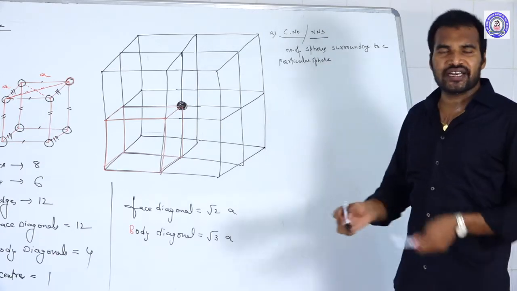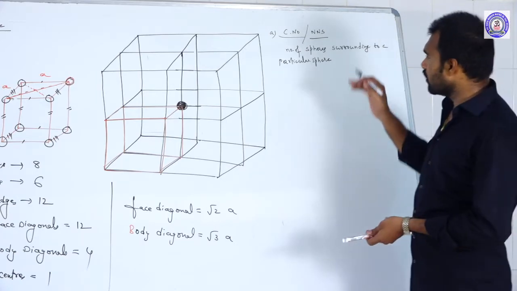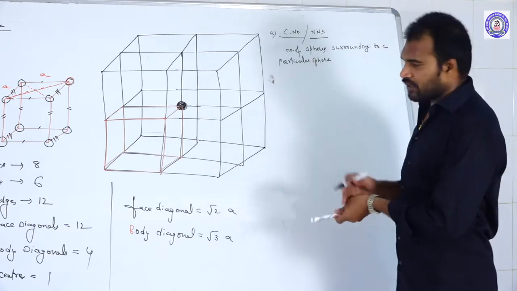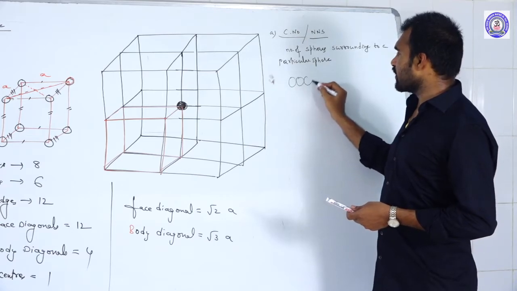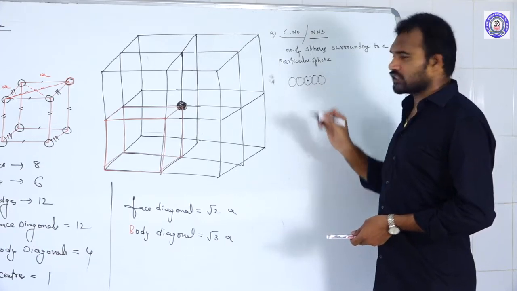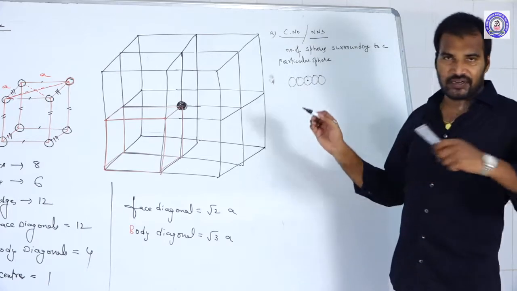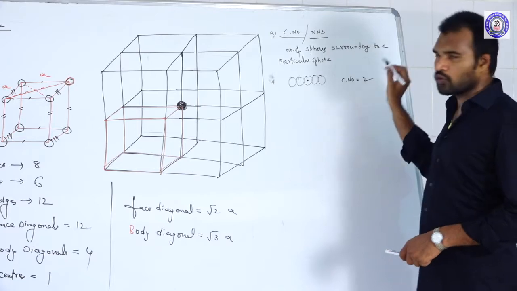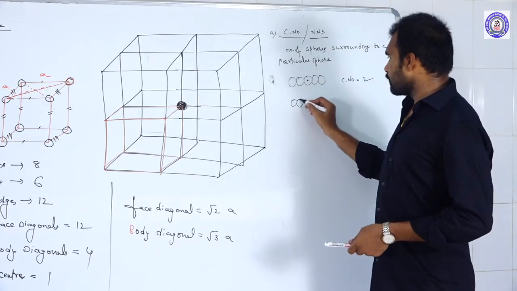A number of spheres that are directly contacting a particular sphere. That is what we call the coordination number. Next, examples. For example, in a one-dimensional manner, all the spheres are connected like this. If you take this sphere, it is connecting with how many other spheres? It is connecting with one sphere on the left side and one sphere on the right side. So here the coordination number is 2.